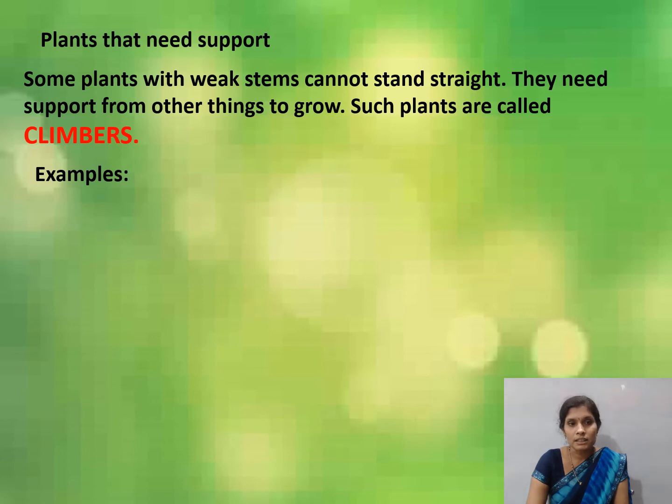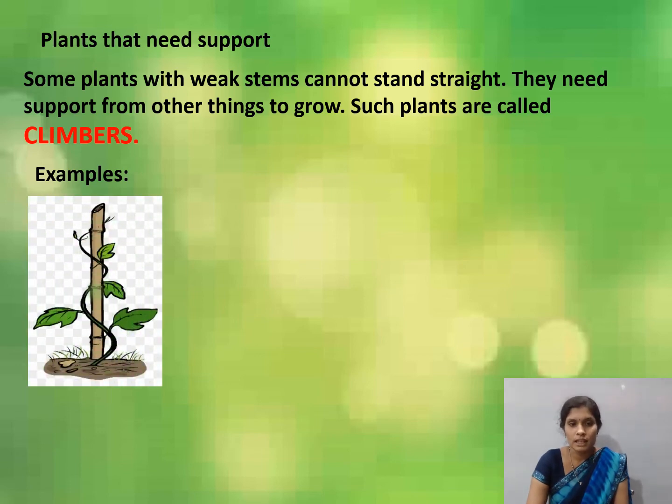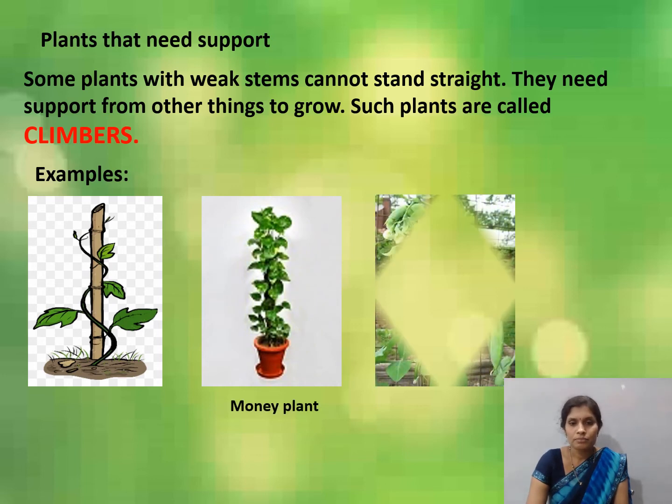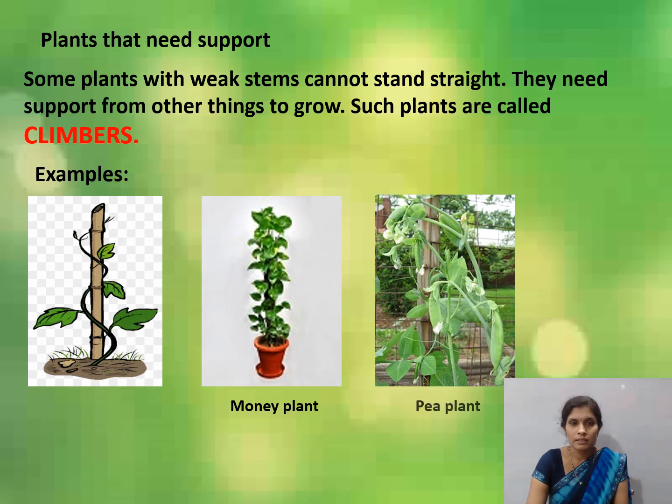Plants that need support. Some plants with weak stems cannot stand straight. They need support from other things to grow. Such plants are called climbers. For example, money plant, pea plant. See, they have weak stems and cannot stand straight. They need support from other things to grow. Such plants are called climbers.